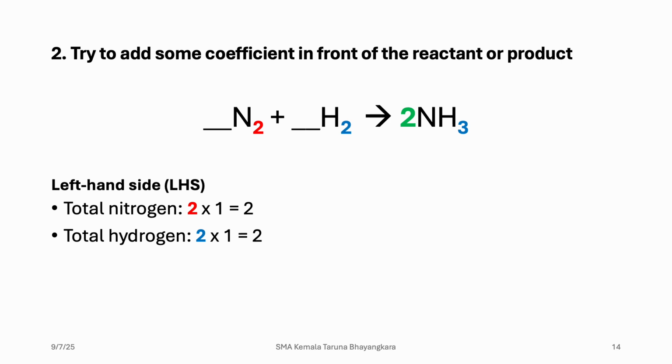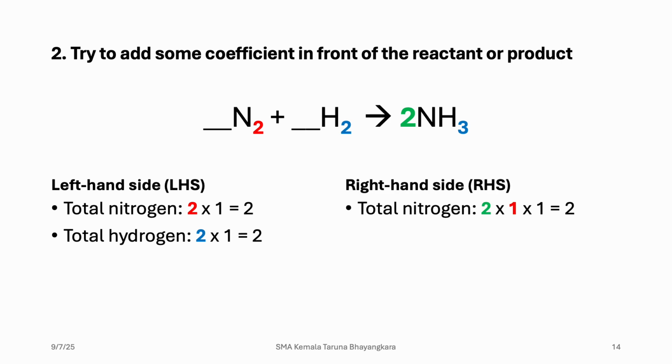So now the number of elements changes on the right hand side. Nitrogen is 2 times 1 times 1, so 2, and hydrogen is 2 times 3 times 1, so 6. Now we see the hydrogen. Hydrogen on the right hand side is 6, and total hydrogen on the left hand side is 2. So what number do we need to put on? The result could be 6. There are already 2 hydrogen in there, so we need to multiply it by 3.